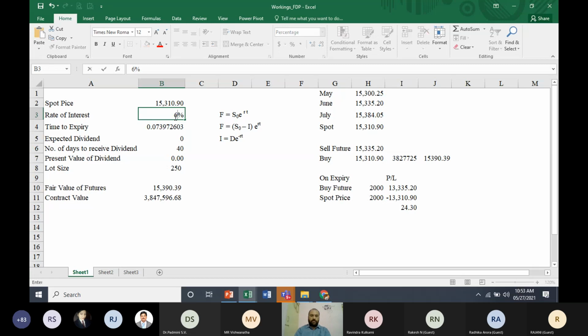That means, normally, it can be because they might say that the interest rate is expected to go down, whatever it is. This is how you can calculate your futures.